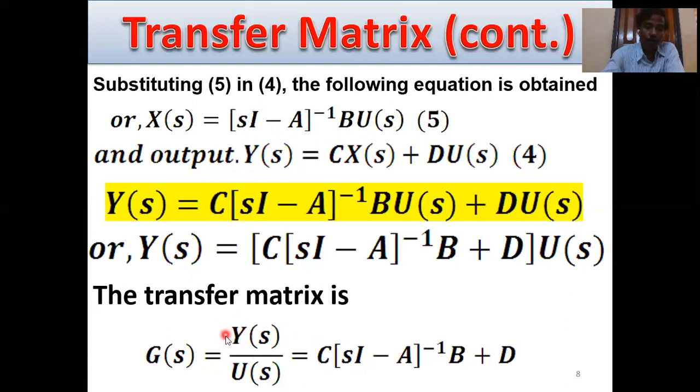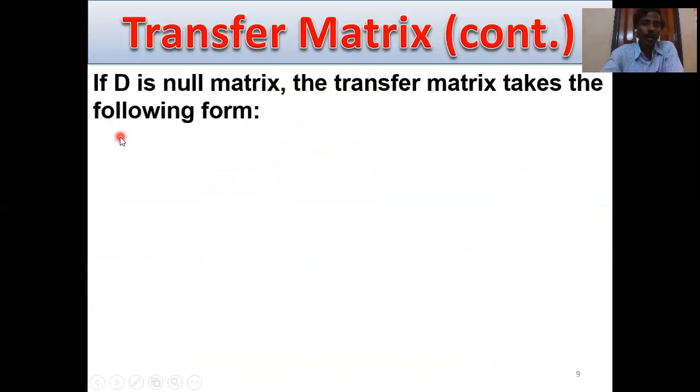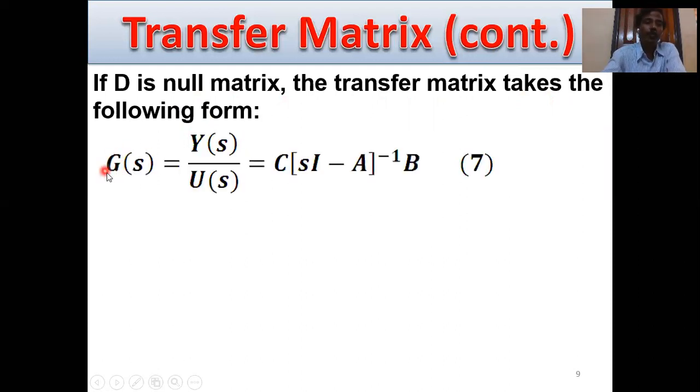It is the Laplace transform of the output Y(s) divided by the Laplace transform of the input, with all initial conditions zero. Then the transfer matrix equals C (sI minus A) inverse B plus D. If D is a null matrix, that is D equals 0, the transfer matrix takes the following form: G(s) equals Y(s) by U(s) equals C (sI minus A) inverse B.